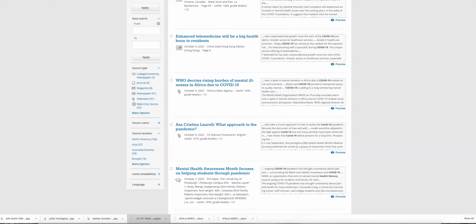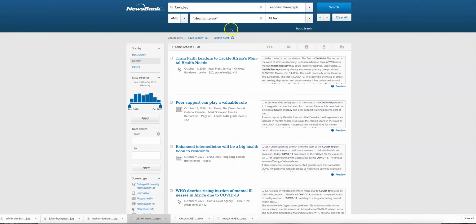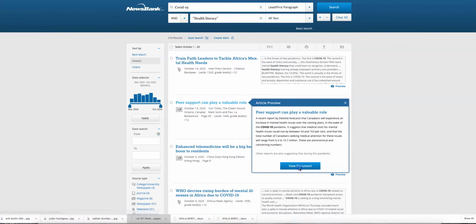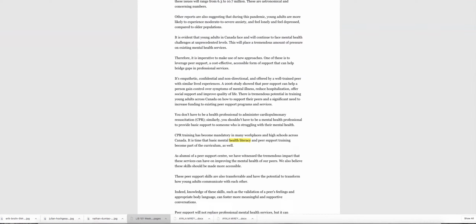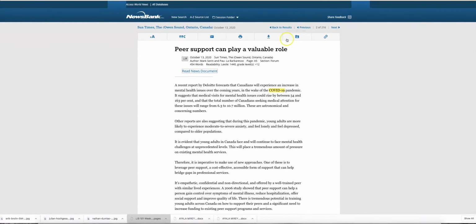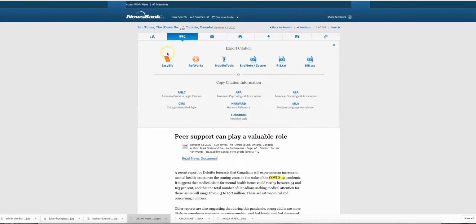So, I'm going to go up here and look at our pieces. Let's talk about some people raising funds for health literacy. This is talking about peer support in health literacy. That's interesting to me. I haven't seen anything quite like that, so I want to go in here and read it. If I decide that I want to use it, I will come up here. See this right here, this citation? I'm going to select APA.